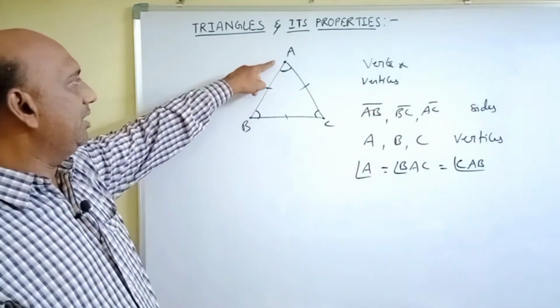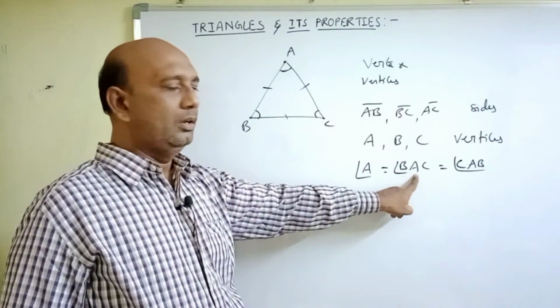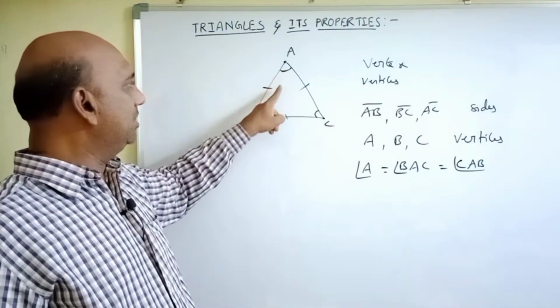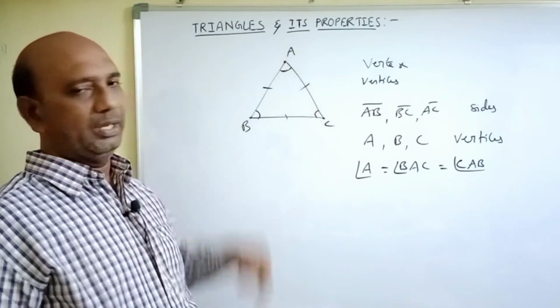So, this angle is near vertex A, so we have to write that letter in the middle of the remaining two letters. So, angle A can be written as angle A or angle BAC or angle CAB.